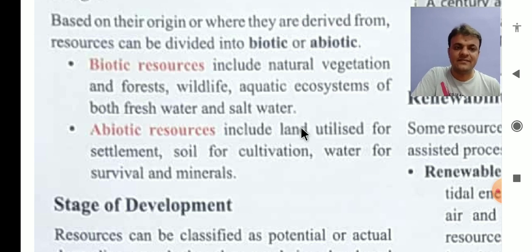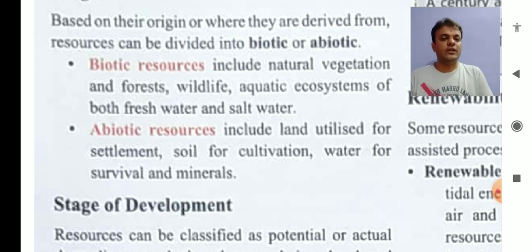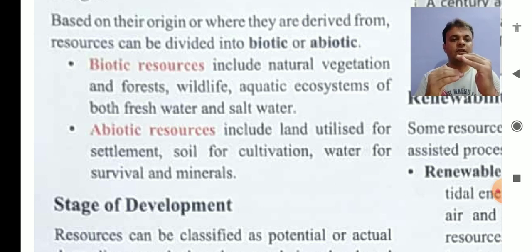Land, clear? Land utilized for settlement means for residential purpose, for shop, factory establishment purpose, whatever land we are using, that is called land utilized for settlement. Then soil. Soil for cultivation. Soil is the upper layer of land, the most upper layer of land.